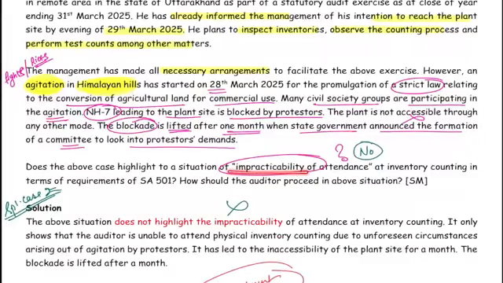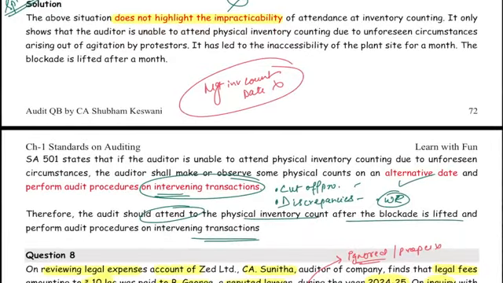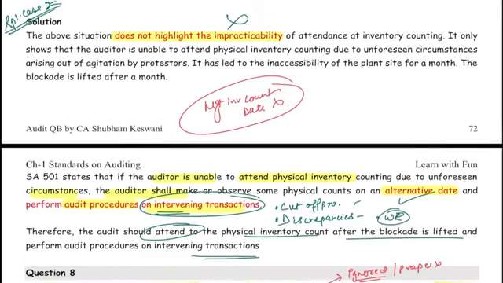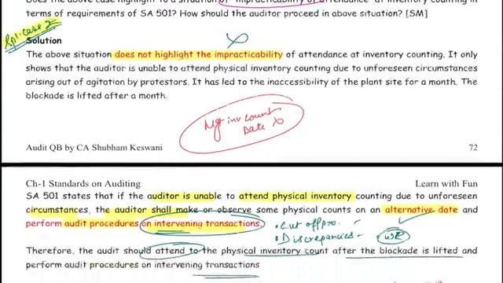Do you think it is impracticable? No, sir. Why is it not impracticable? Because after 1 month the blockade is lifted. So you will say this is a situation which does not highlight impracticability. It is just that the auditor is unable to attend the inventory count due to certain circumstances, so he can attend on an alternate date, and when he attends on an alternate date he needs to perform the procedures on intervening transactions. Okay, so if you go by the case, this is our special case number 2.